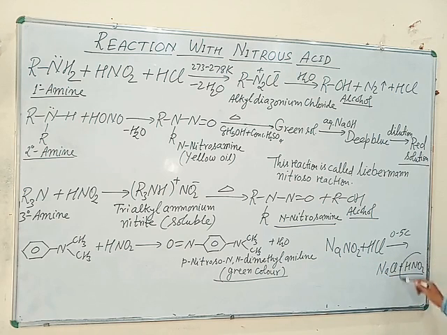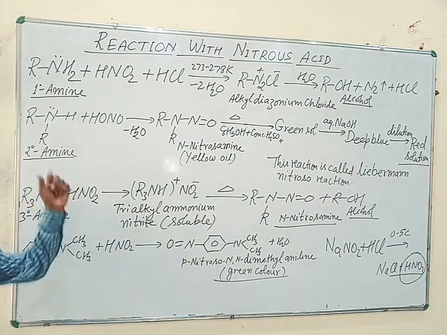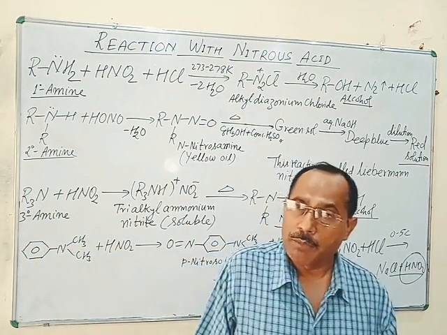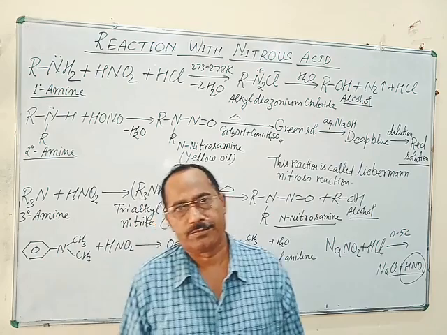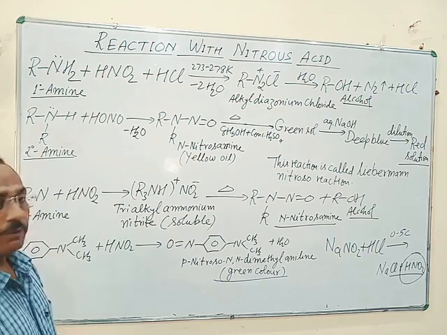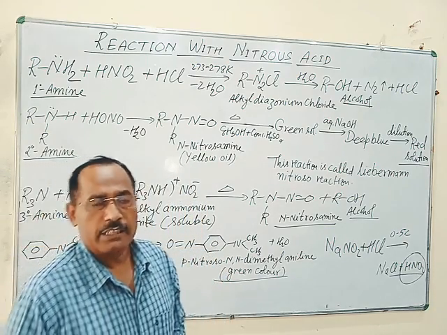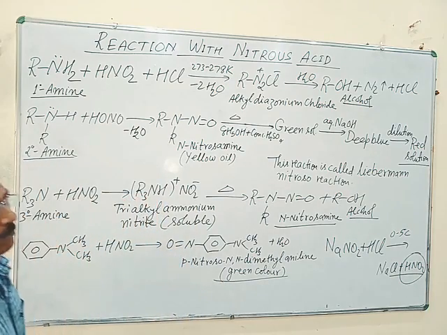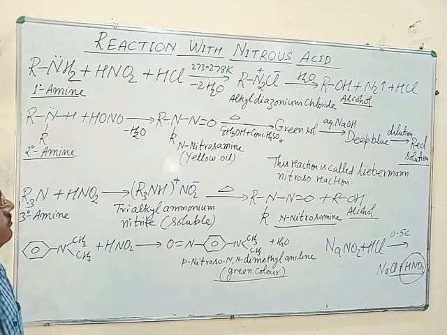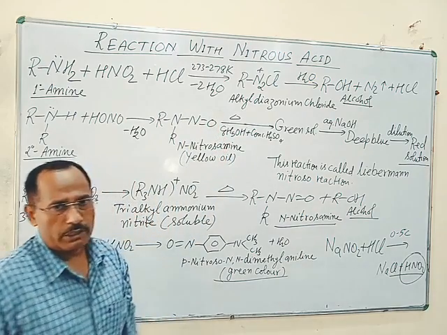Nitrous acid is obtained. This freshly prepared nitrous acid is treated with different amines, primary, secondary and tertiary amine, which may be aliphatic or aromatic amines. And with the help of different observations, one can distinguish between primary, secondary and tertiary amines. For example, when a primary amine is treated with nitrous acid at low temperature, means 273 to 278 Kelvin,